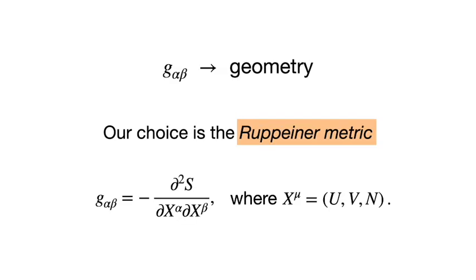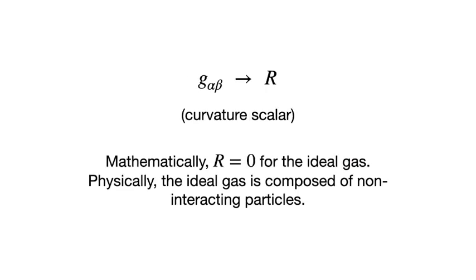Now, while there have been a number of proposed metrics, an especially compelling choice is the Ruppeiner metric, which has its origins in thermodynamic fluctuation theory. The Ruppeiner metric then provides a notion of length, geodesics, and so on. But most important for our purposes is the meaning of a flat metric. It was shown quite early on that the ideal gas yields a flat Ruppeiner metric. That is, it is associated with zero curvature.